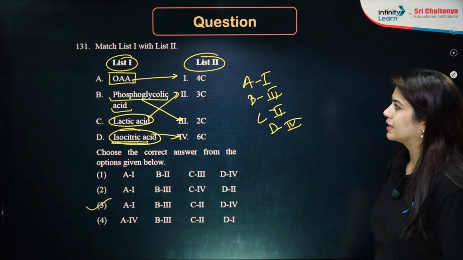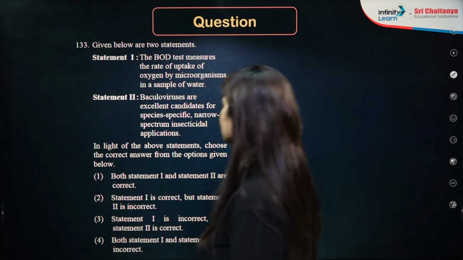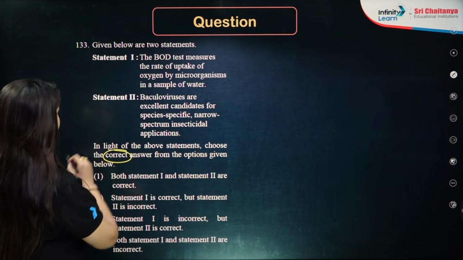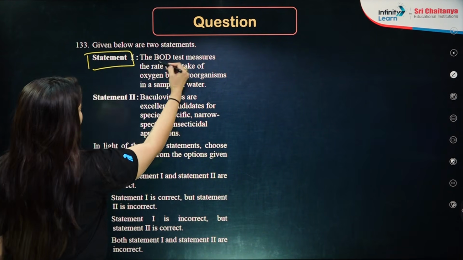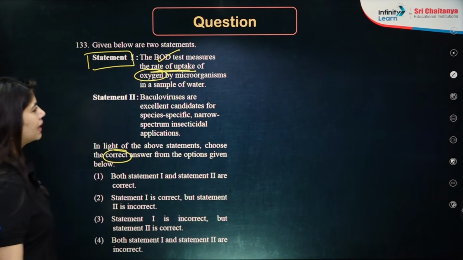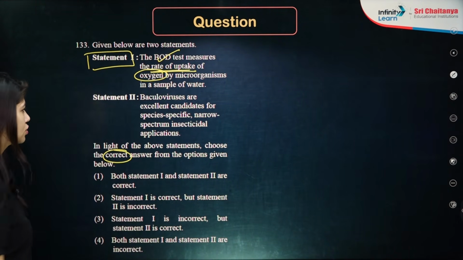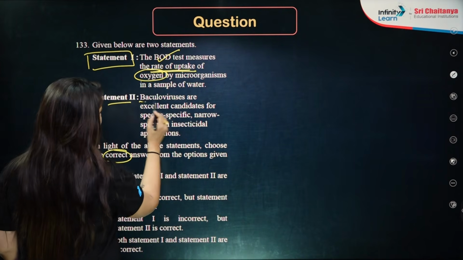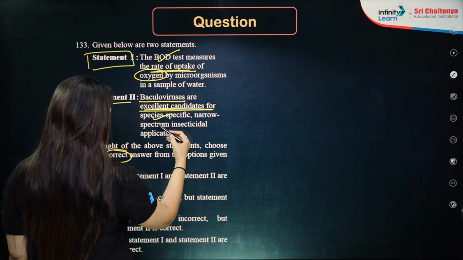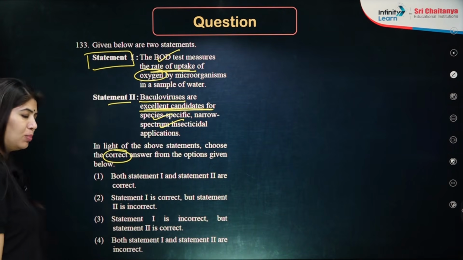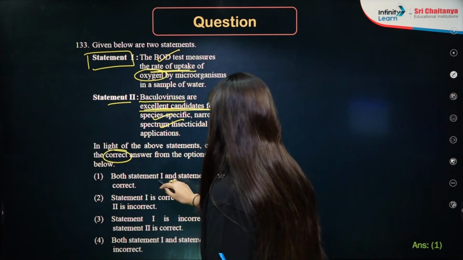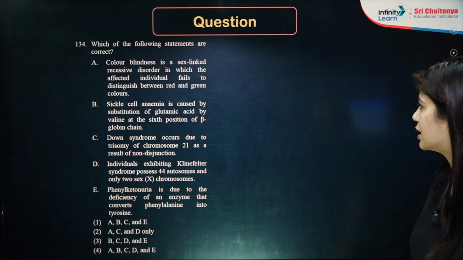Perfect. Next question. Given below are two statements and we need to find out the correct answer. Statement 1 is, the BOD test measures the rate of uptake of oxygen by microorganisms in a sample of water. Statement 2 says, baculoviruses are excellent candidates for species-specific narrow-spectrum insecticidal applications. Both the statements are perfectly correct. So answer is option number 1. 1 and 2 both are correct statements.